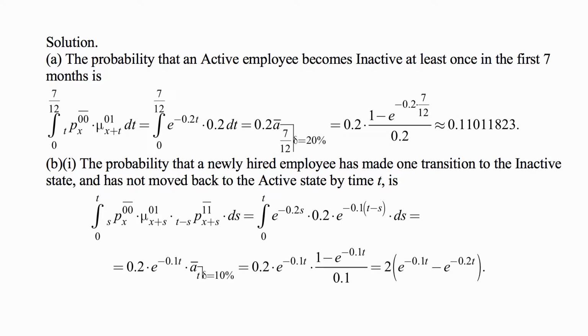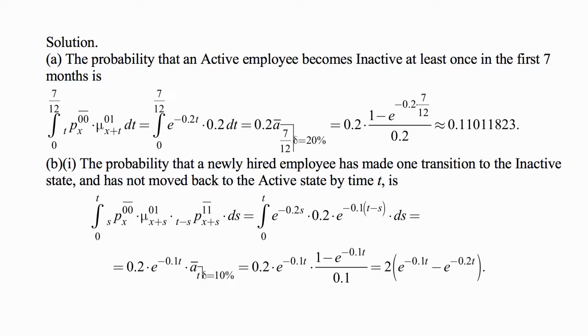And here's the solution. We begin with Part A. The probability that an active employee becomes inactive at least once in the first 7 months is the integral from 0 to 7/12, since 7/12 of a year is 7 months, of the probability that this employee remains in state 0 continuously over time t, and then at time t transitions into state 1 instantly.